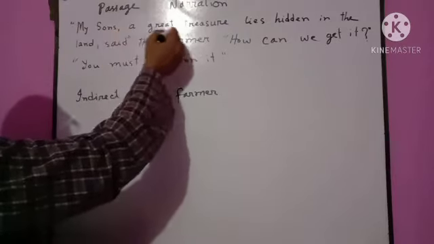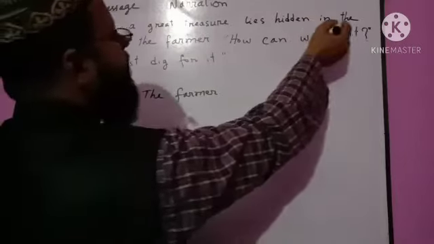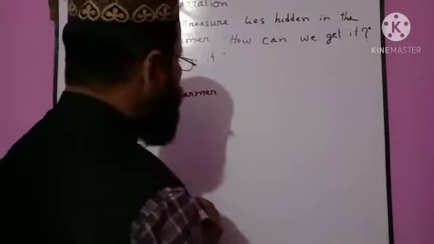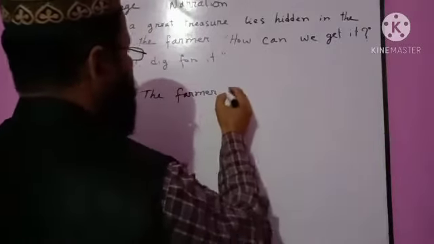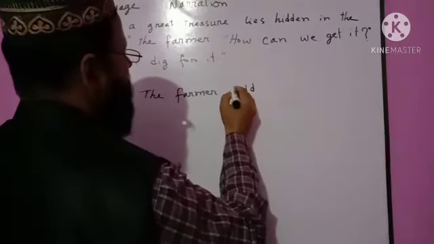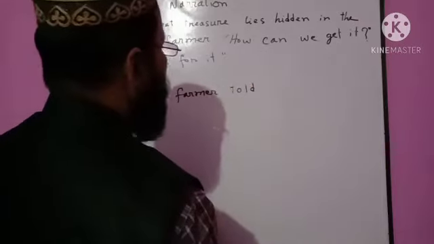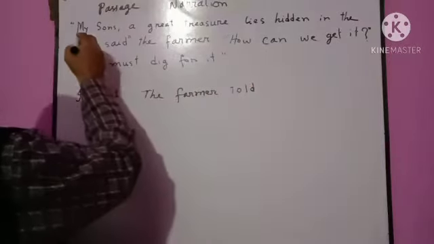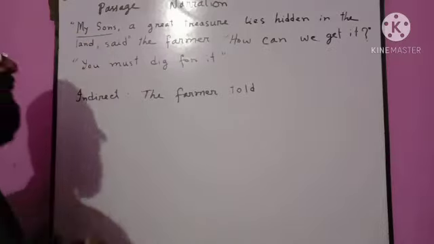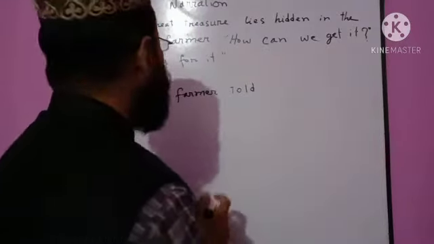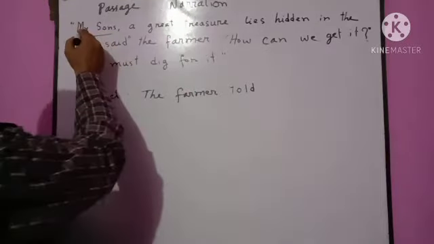My sons, a great treasure lies hidden in the land. It is an assertive sentence, so we shall use said or told. We shall use told because we shall use an object of the reporting verb. The farmer told. Then my sons, the vocative case, is the person spoken to, and will be the object of the reporting verb. My sons, my is first person.